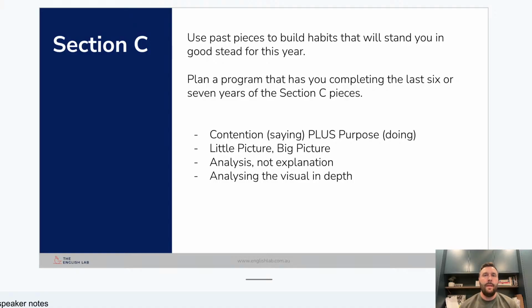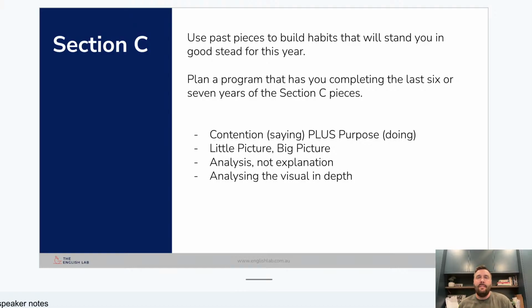I've written there little picture, big picture. Make sure that you're doing both. Some students are really, really good at picking up on one-word quotes and three-word quotes and little things. Other students are really good at being able to pick up on the big overall arguments and the 3 or 4 big major arguments that are used. You want to be doing both. You want to be talking about how those little quotes and those little things are actually indicative of much bigger arguments that are going on in the background. That student that can go in and out, zoom in, zoom out, little picture, big picture, is the one that is looking comprehensively at all of the material.